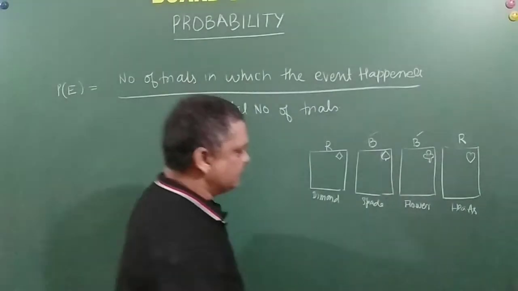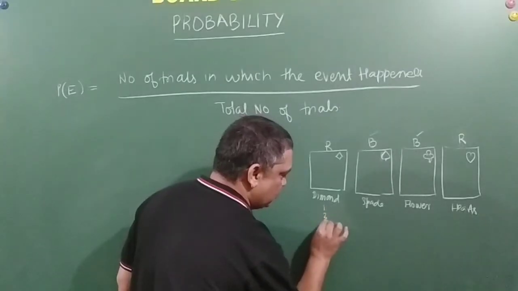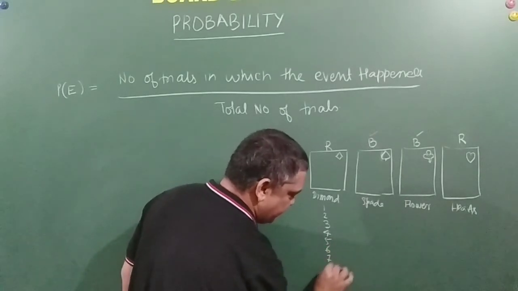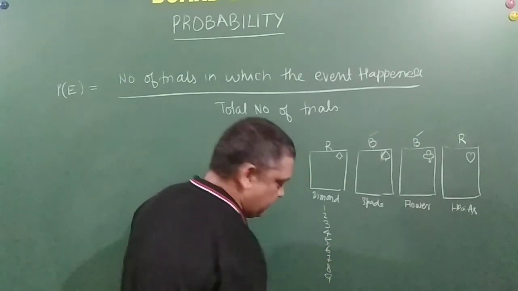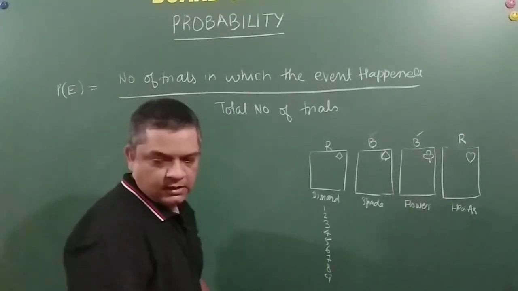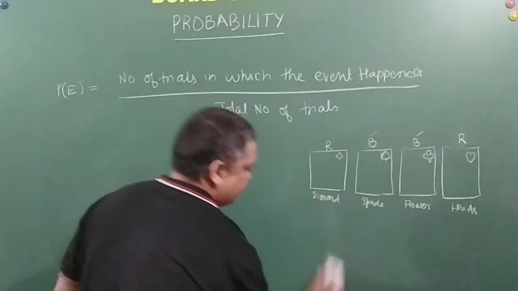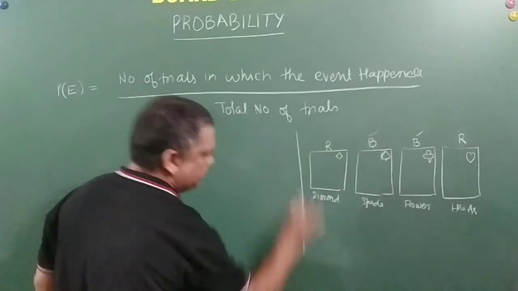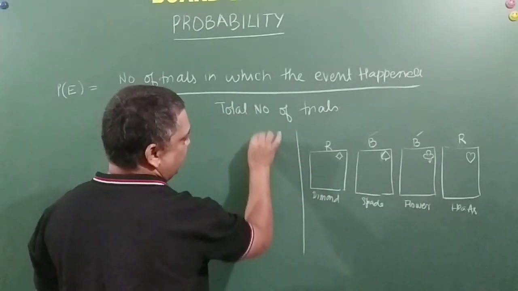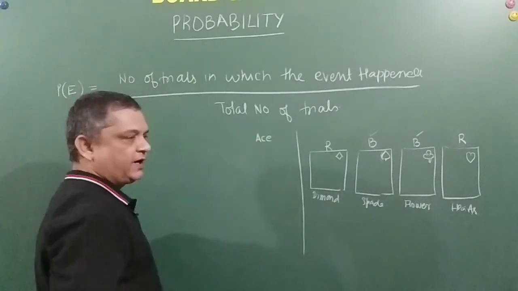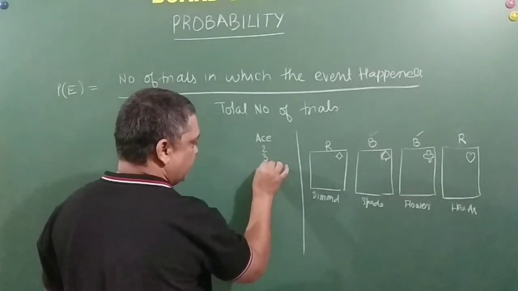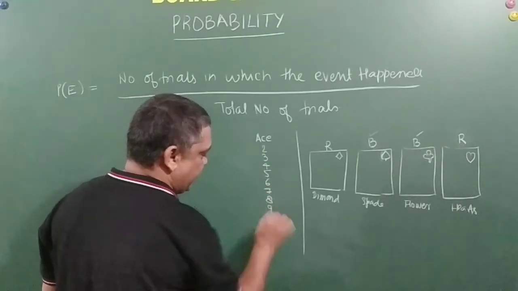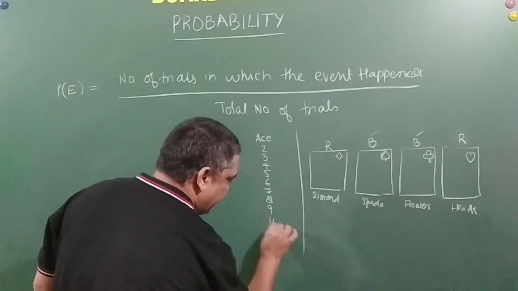I'll write the numbers for you. 1, 2, 3, 4, 5, 6, 7, 8, 9. I hope this part of the board is okay. So every pack will have this one, which we call ace. Then comes 2, 3, 4, 5, 6, 7, 8, 9, 10.